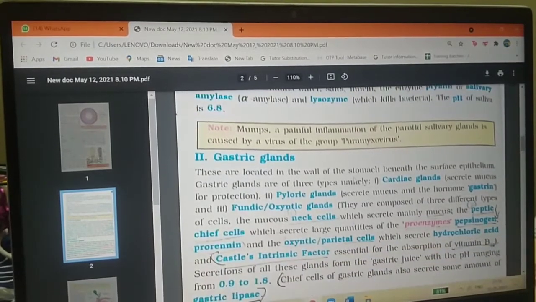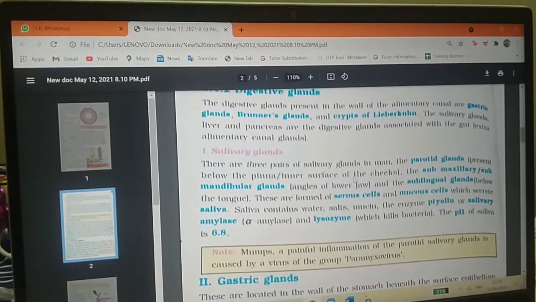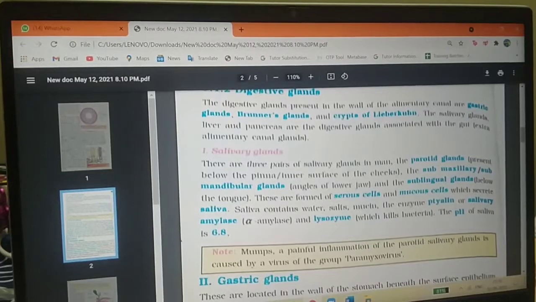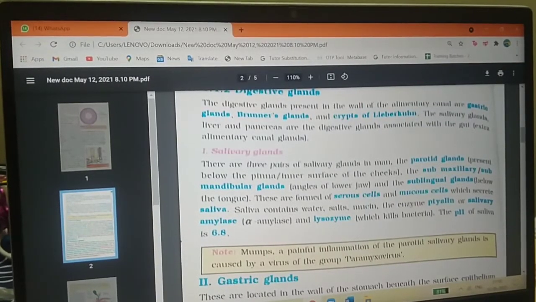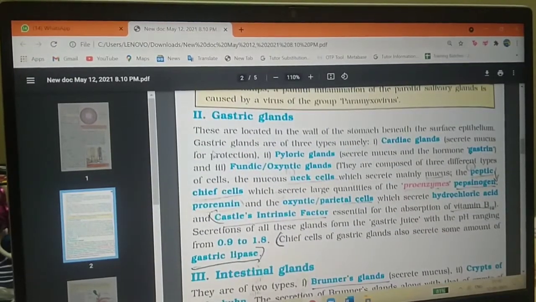Okay, next, gastric glands. I told you already, in the alimentary canal there are three types: gastric glands, Brunner's glands, and crypts of Lieberkühn. Next, gastric glands are located in the wall of the stomach, beneath the surface of the epithelium.